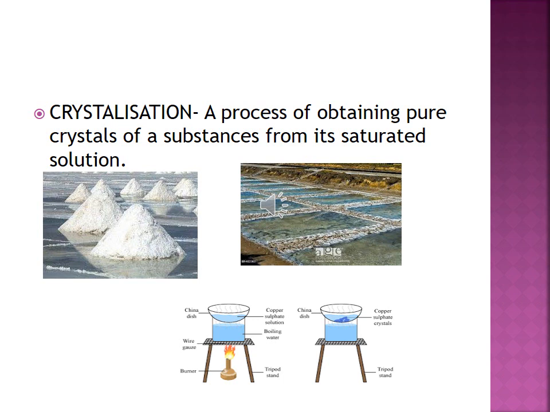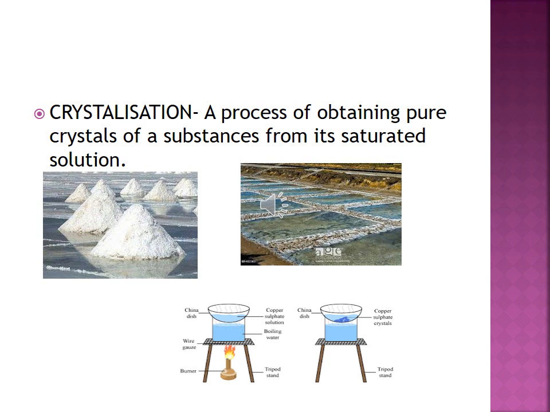In the second picture you can see copper sulfate crystals being prepared by the process of crystallization. In that method they take 100 ml of water in a beaker and a few drops of dilute sulfuric acid. Put the beaker on a tripod stand and heat it with the help of a burner. When it starts boiling, add copper sulfate powder while stirring continuously, then continue adding copper sulfate powder till no more powder can be dissolved. No more powder dissolving means a saturated solution.